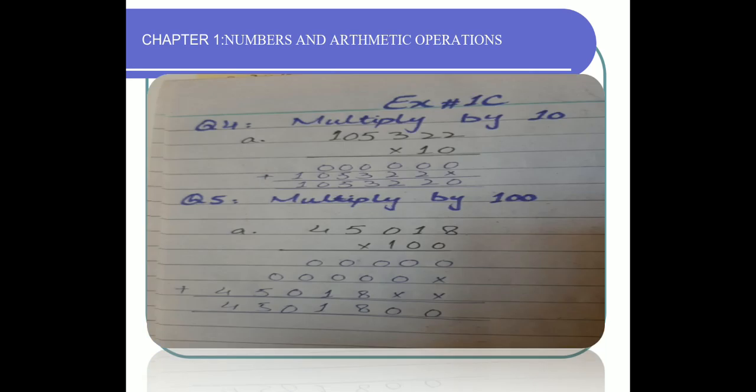Okay. Question number 4, multiply by 10. What you have to do, simply multiply the number by 10. You will come to know the answer. Question number 5, multiply by 100. Multiply the given number with 100. You have to know about the answer, as I have done these two parts for your understanding.